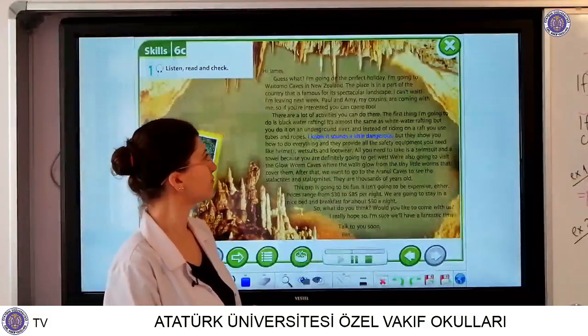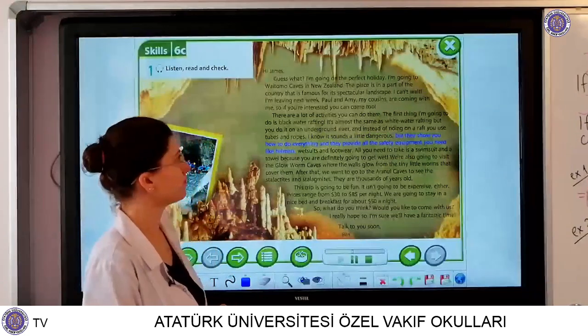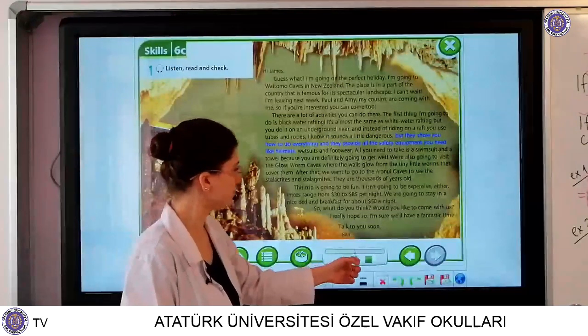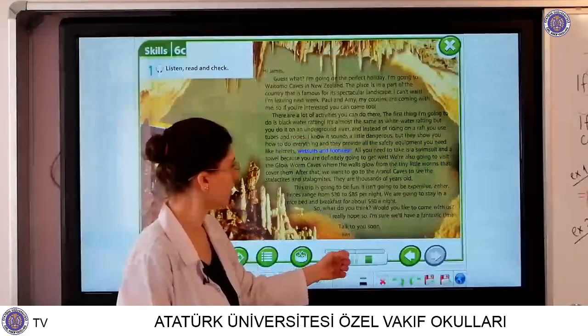I know it sounds a little dangerous, but they show you how to do everything, and they provide all the safety equipment you need, like helmets, wetsuits, and